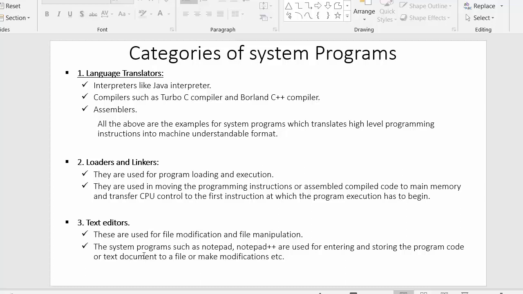System programs such as Notepad and Notepad++ are used for entering and storing the program code or text document to a file or making modifications. These editors allow users to enter data, store data, write programs, execute those programs, and make modifications in them. This is everything about text editors, the third category of system programs.